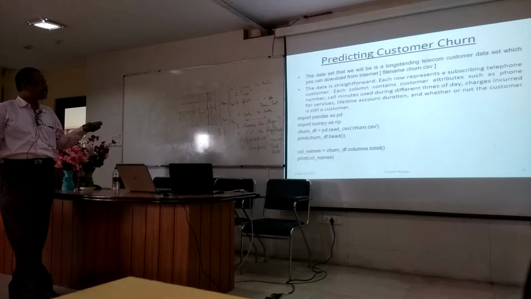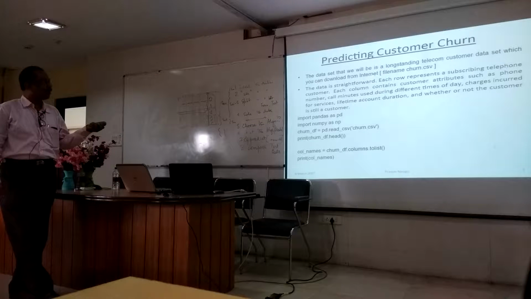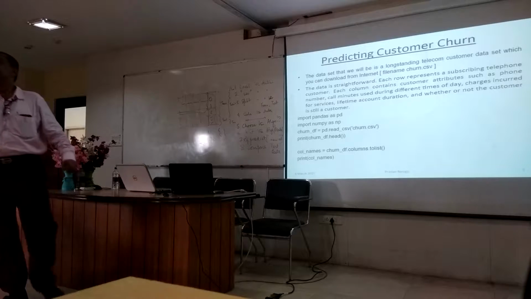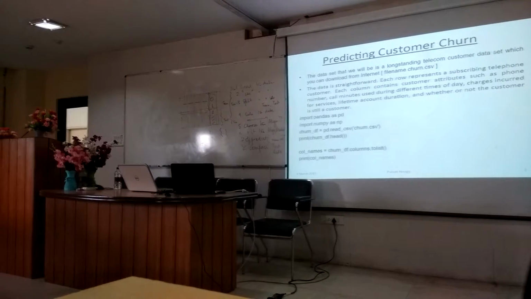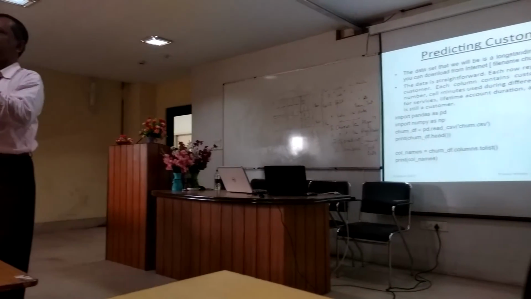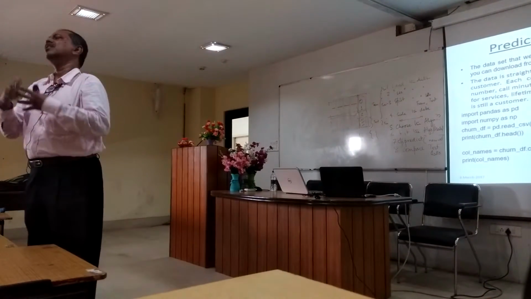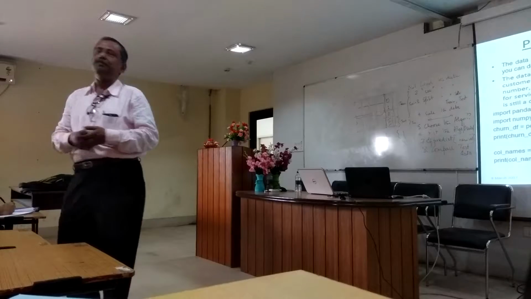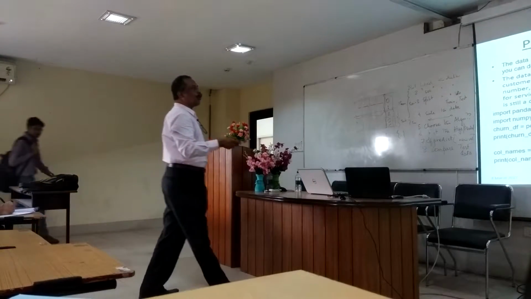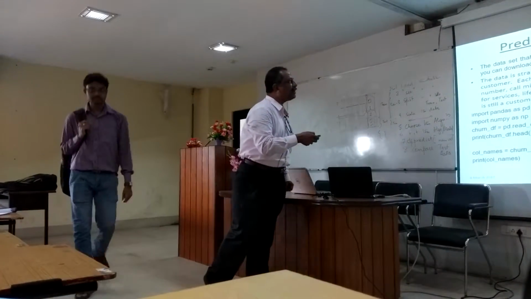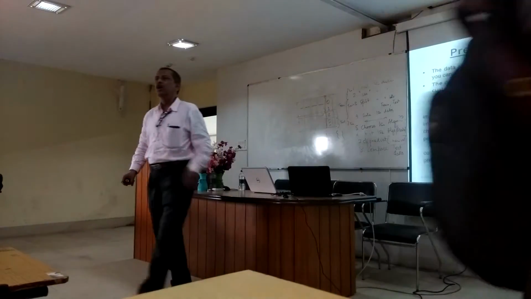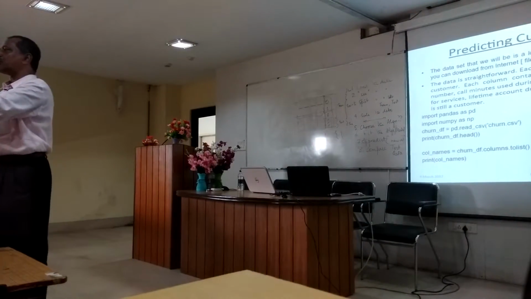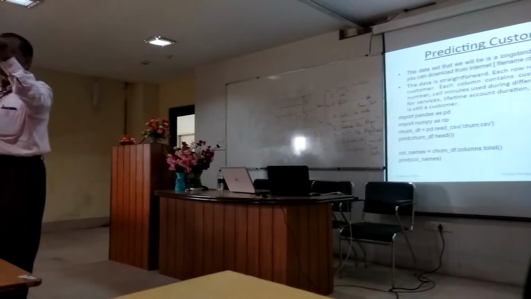The data set that we will be using is a long-standing telecom customer data set which you can download from the internet. This file name is called churn.csv. It is a standard, some American data. They keep on preparing it and keep it on net for some normal prediction or in an algorithm. So you download this file and keep this file in your local directory where you are running the Python program. Okay, that's the first thing.